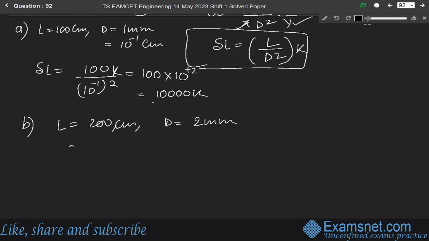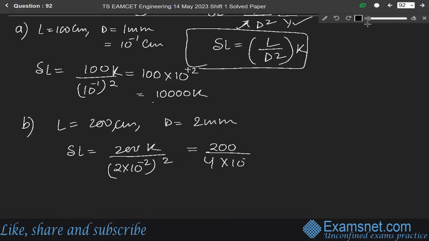So del L will be equal to 200 K over 2 into 10 to the power minus 1 whole square. So it will be equal to 200 over 4 into 10 to the power minus 2, which is 50 into 10 to the power plus 4 K.